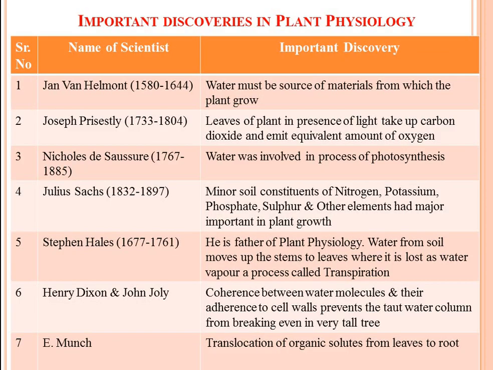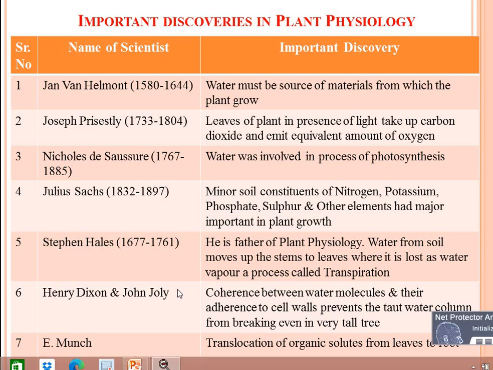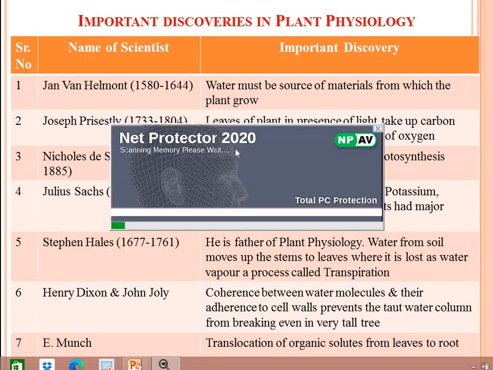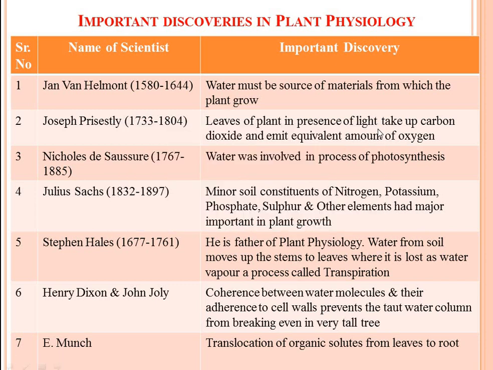Then see the important discoveries in plant physiology. These are some scientists and they made various discoveries. See the first one, Jan van Helmont. During the 15th to 16th century, he discovered that water must be the source of material from which plants grow.